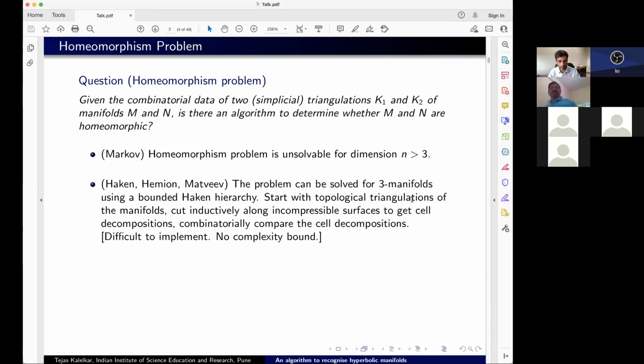So I want to kind of distinguish it. This is for topological manifolds. A large class of topological manifolds are what I call Haken manifolds, where you have such surfaces that you can cut along to start with. If you don't have anything to start with, then of course you can't process this algorithm at all. But via geometrization, you can look at cases which have these surfaces and deal separately with those which are non-Haken.